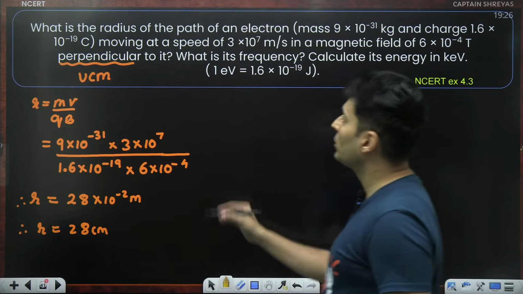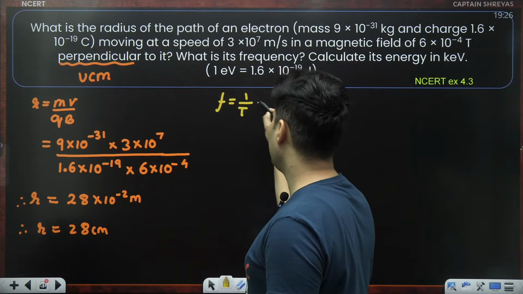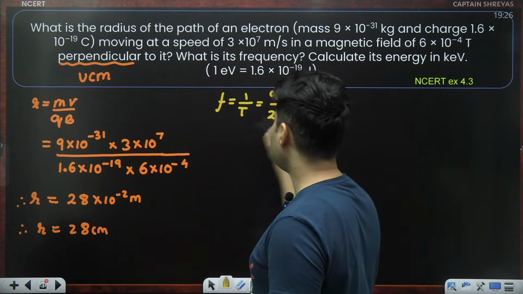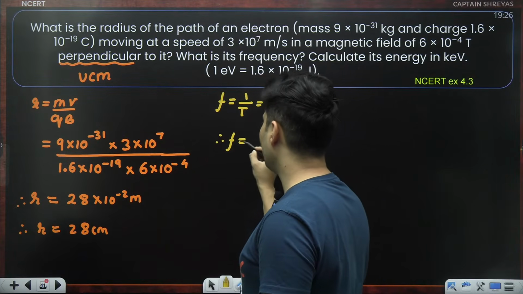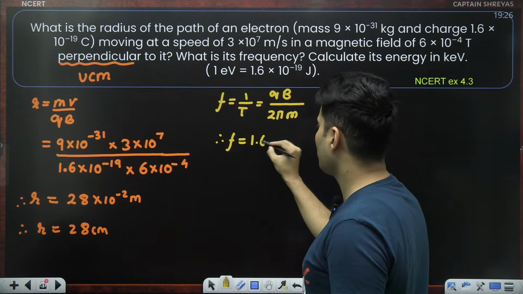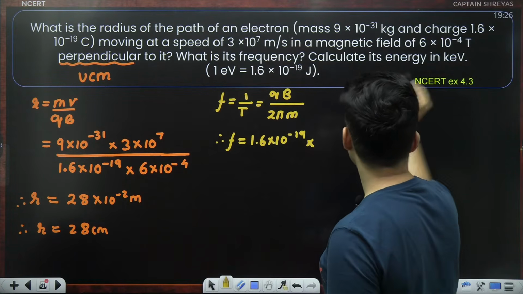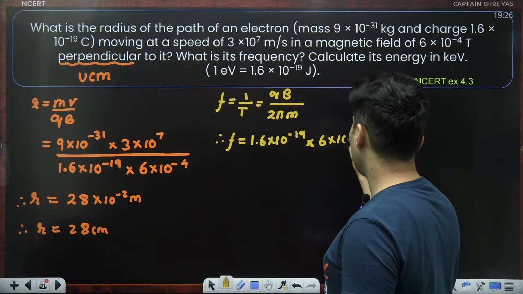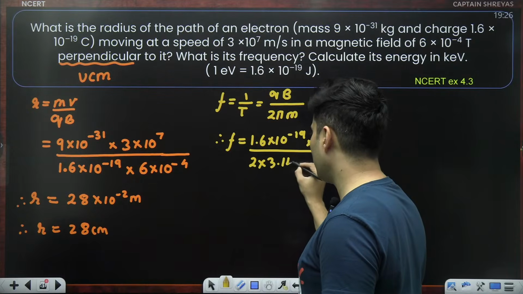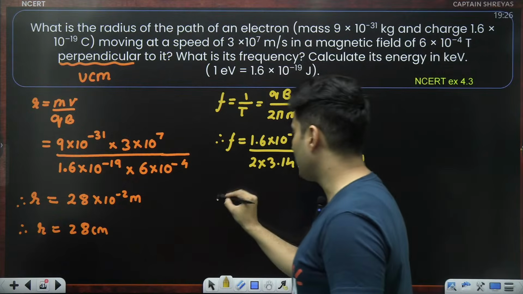Same way, we can go to the second part. What is the frequency? Frequency is 1 by time period, and time period is 2 pi mass divided by qB. So therefore, frequency will be charge, 1.6 into 10 to the power minus 19, times magnetic field, 6 into 10 to the power minus 4 Tesla, divided by 2 into 3.14 into the mass, which is 9 into 10 to the power minus 31.